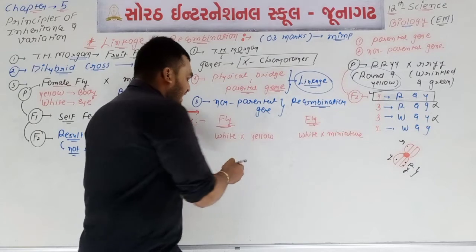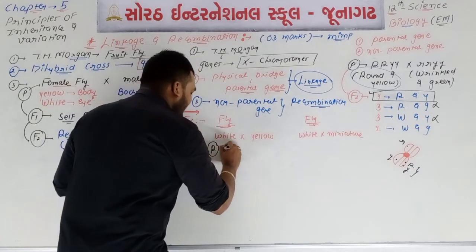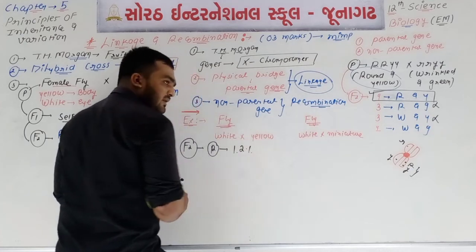યાદ રાખજો. અહીંયા if we talk about directly F2 generation, we can say that the recombination will be 1.2 or 1.3.